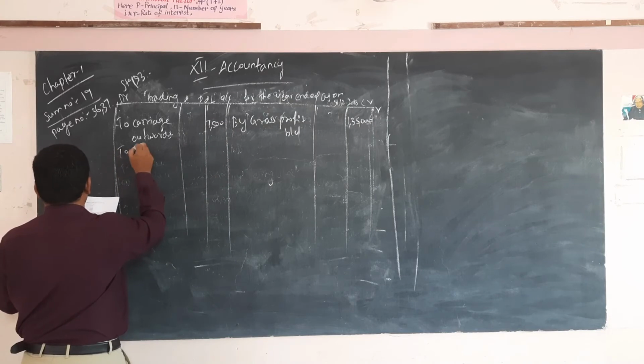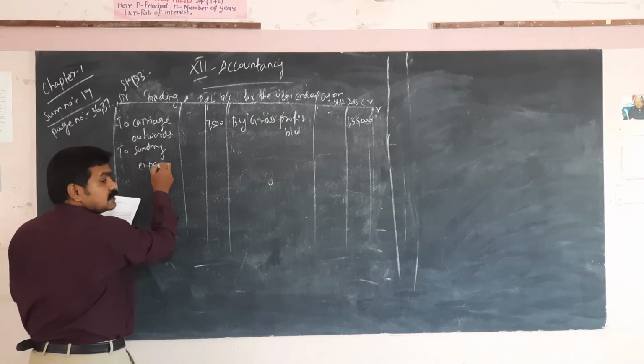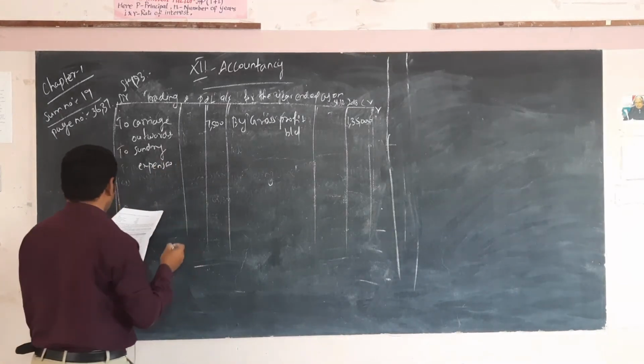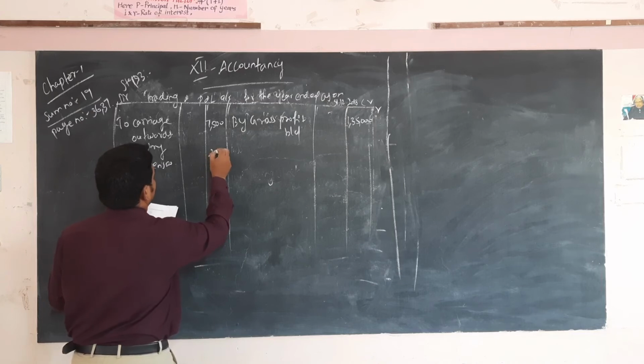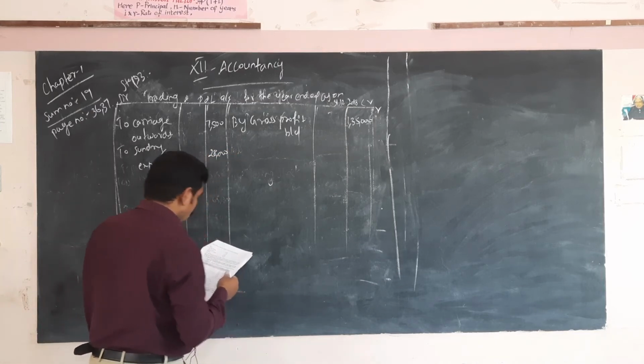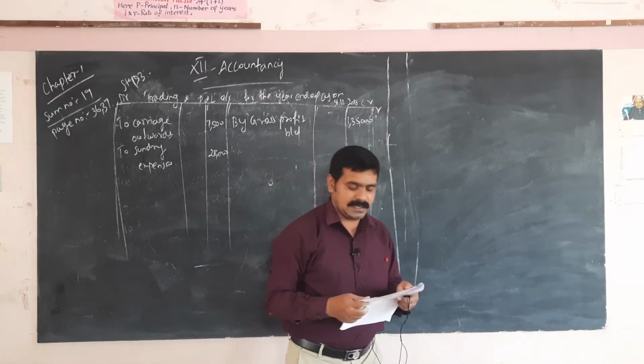Then to sundry expenses, one of the indirect expenses. Okay, so the amount is 28,000. Okay, so now some adjustment is given in the problem.